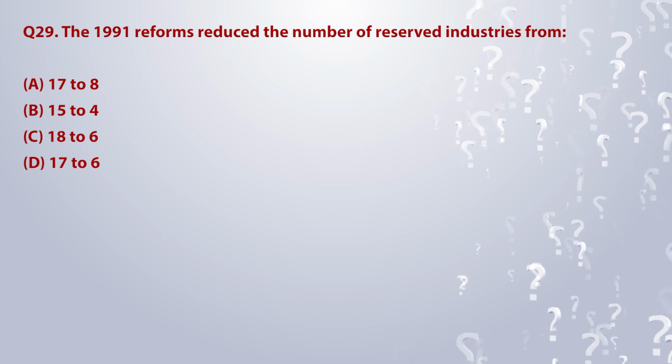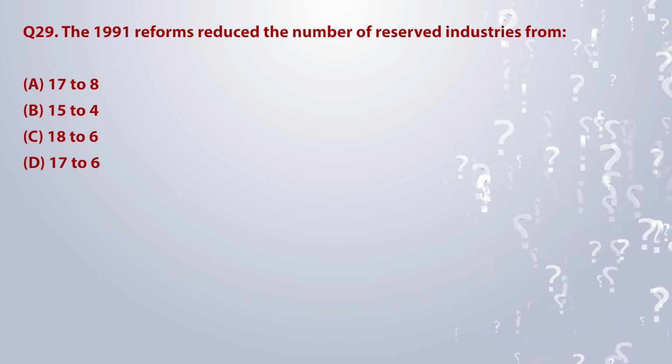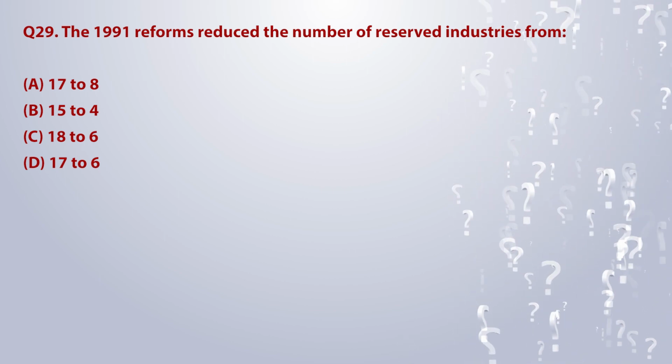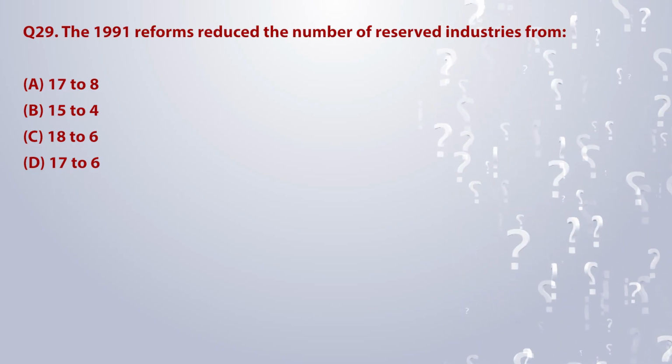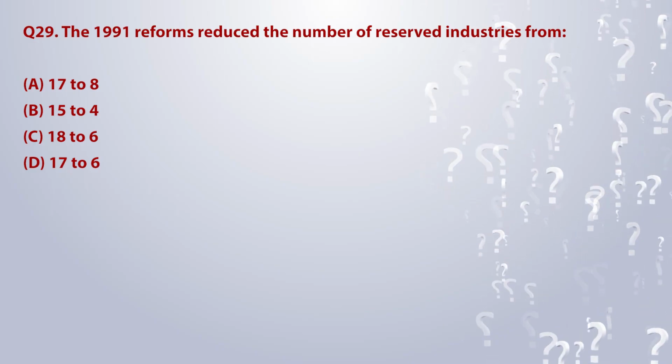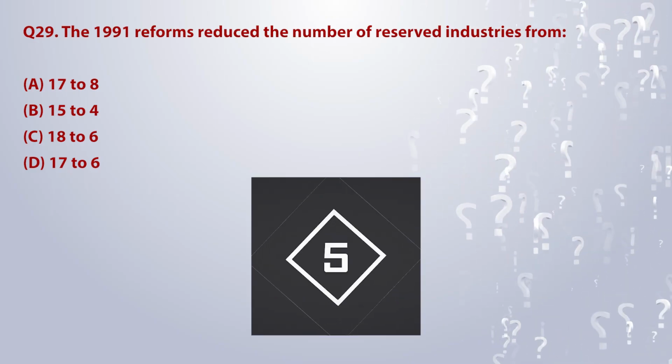The 1991 reforms reduced the number of reserved industries from: A. 17 to 8. B. 15 to 4. C. 18 to 6. D. 17 to 6.